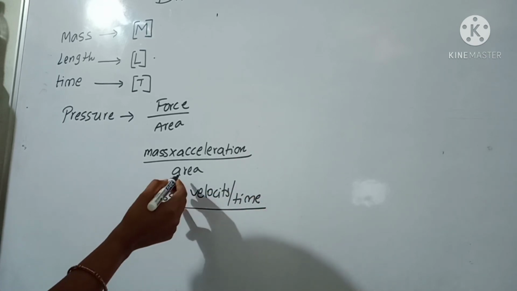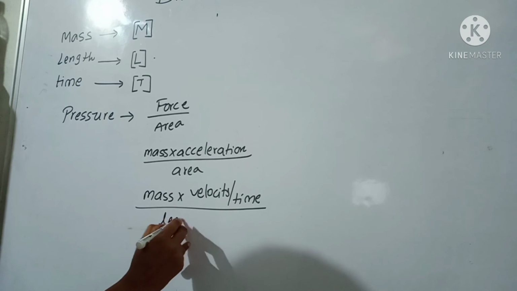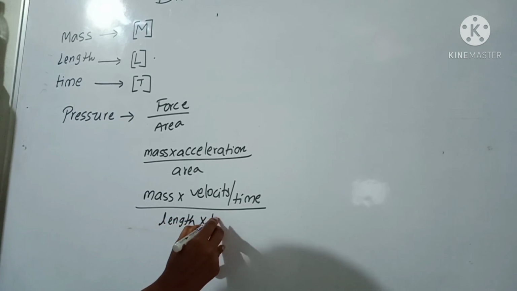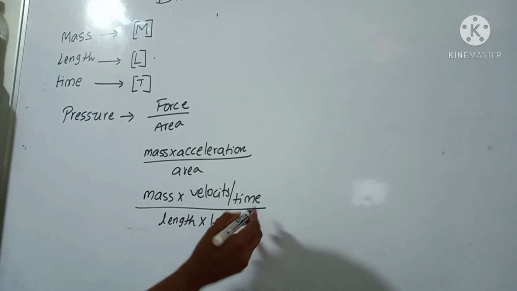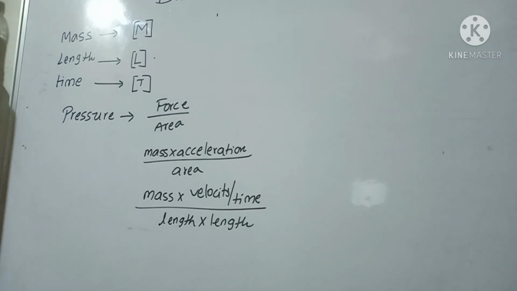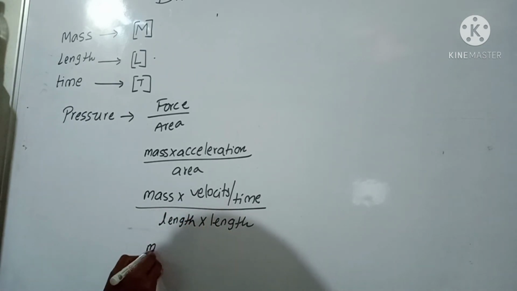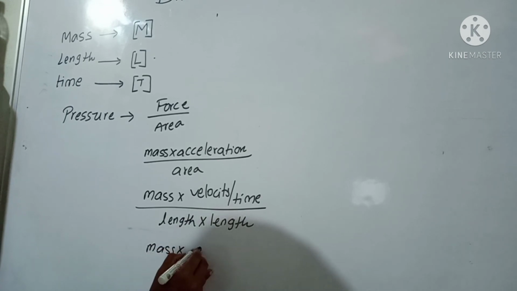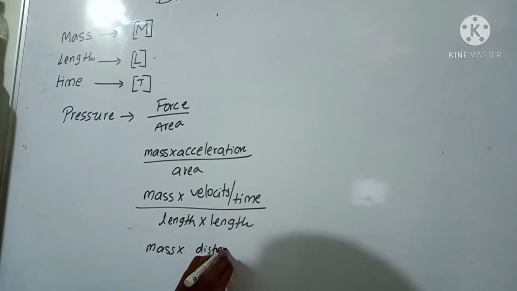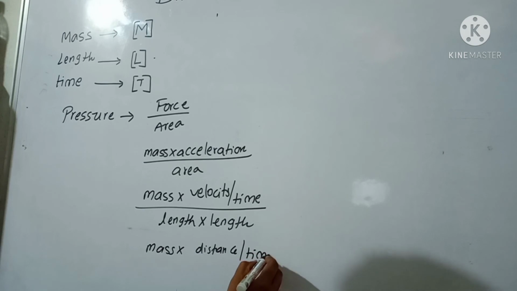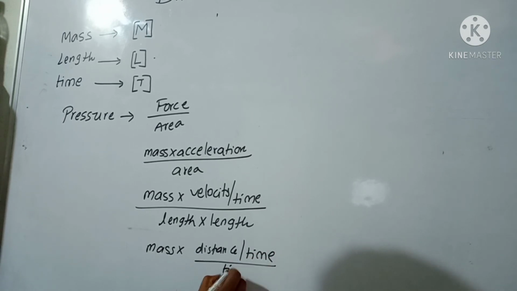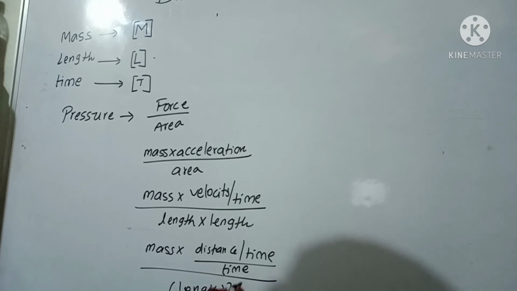So area we can write length into length. Length into length. Next, velocity means distance by time. Again we can write. So mass into distance by time by length square. Length square.